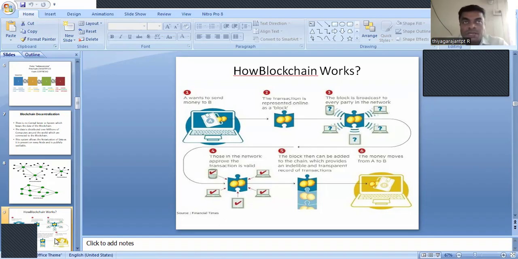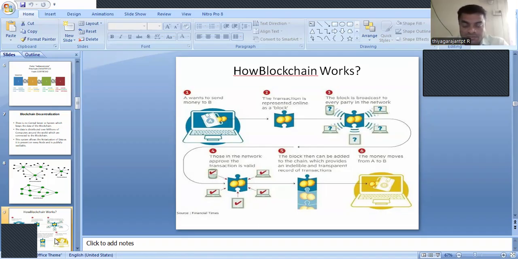So as I said before, every member in the network can verify as well as view the transaction. Apart from that, they need to approve the transaction also. After verification, the current block will be added to the existing chain of blocks, which provides an indelible and transparent record of transactions.